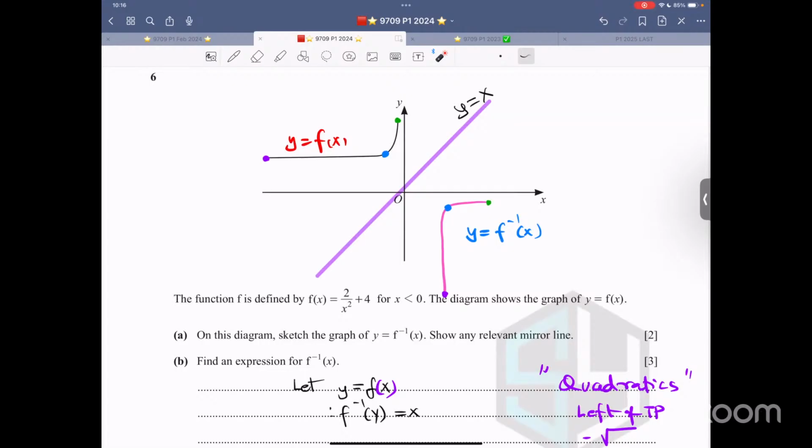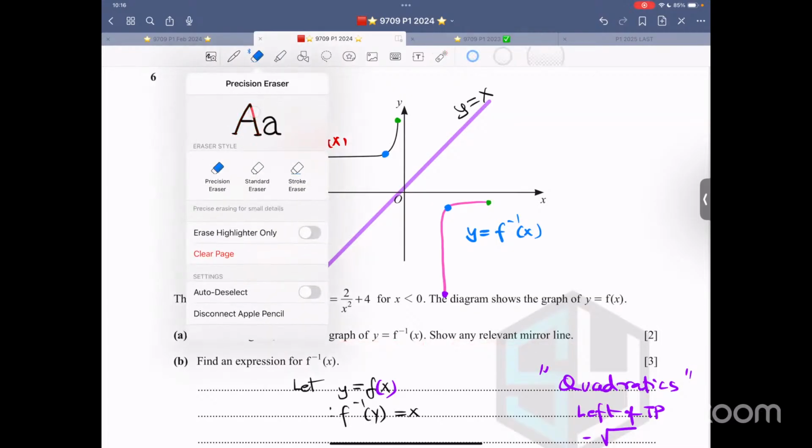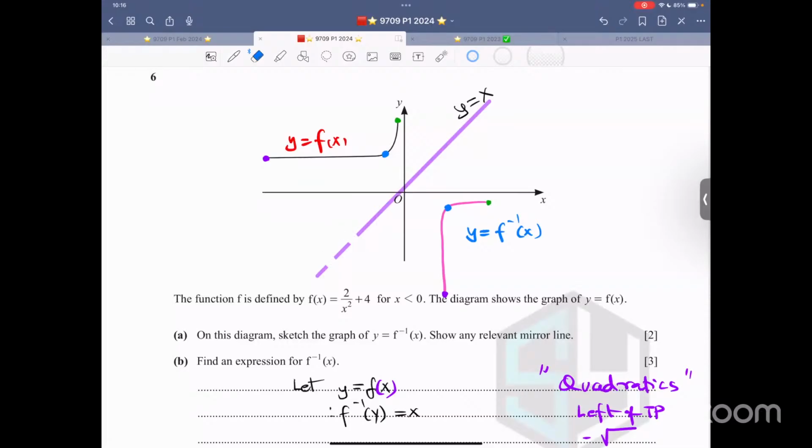So now over here, the diagram, the function f is defined by f(x) is 2 over x squared plus 4, x is less than 0. The diagram shows the function y is equal to f(x). Sketch the graph of f inverse showing any relevant mirror line. So when you draw a mirror line, make sure you draw it dotted, because that is just for reference purposes.